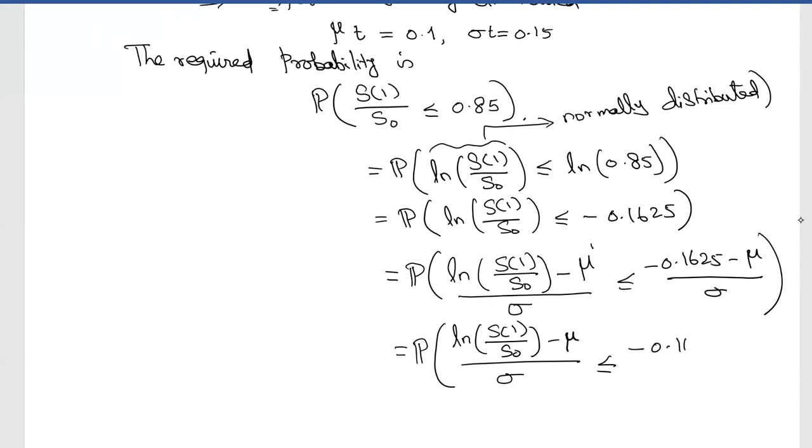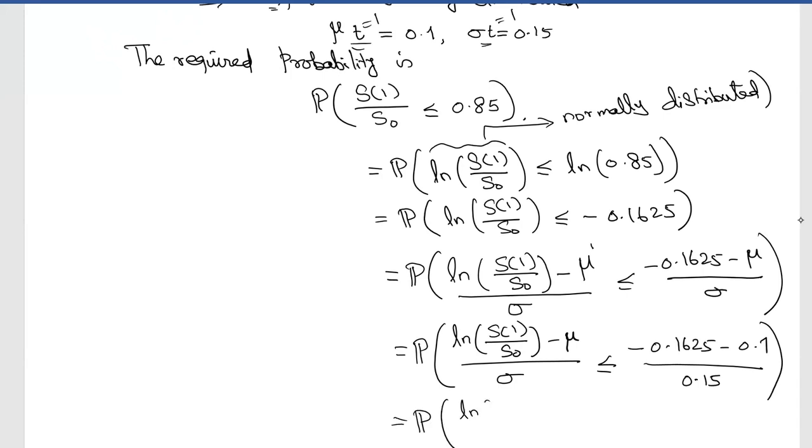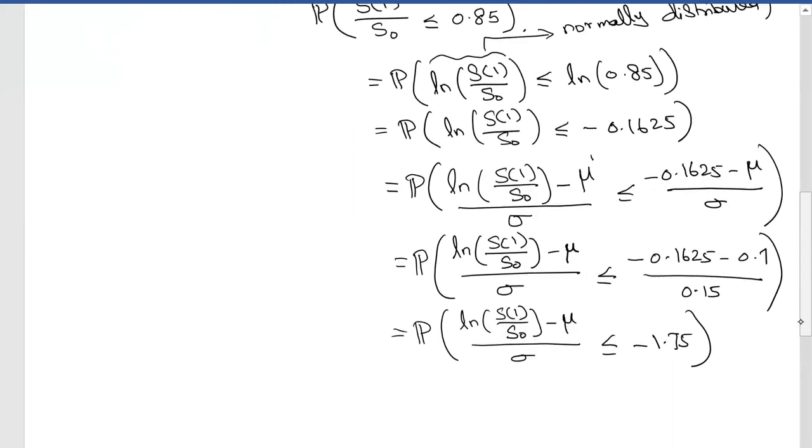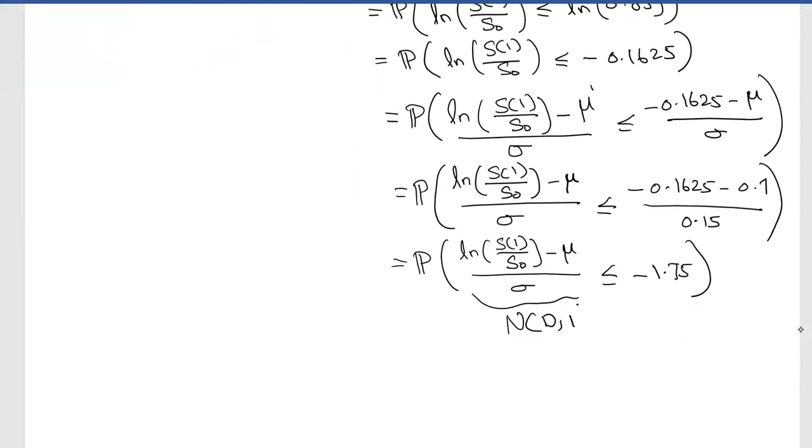So minus 0.1625 minus 0.1 divided by 0.15. Okay, so here t is 1 and similarly here t is 1. Therefore, you have the probability that ln of S of 1 divided by S naught minus mu by sigma is less than or equal to minus 1.75, and this is standard normally distributed, N of 0 comma 1.